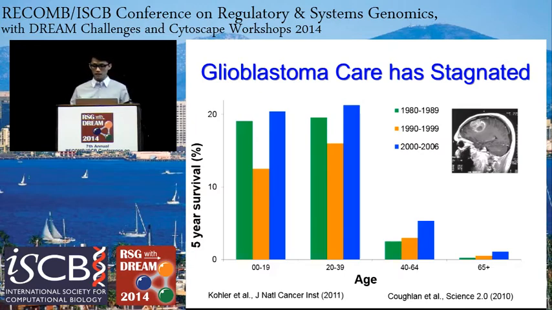This is why the 5-year survival rate of glioblastoma patients under the age of 40 barely exceeds 20%, shown in blue. Clearly, there's a need to develop more effective therapies for patients with glioblastoma.